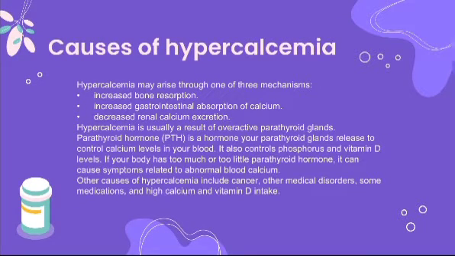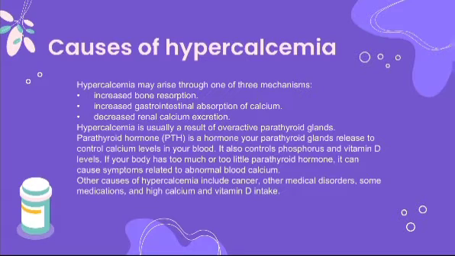So now I'm going to talk about the causes of hypercalcemia, but before that, let me discuss the ways by which the body maintains the calcium level around the normal range, which we said is from 8.5 to 10.5 milligrams per deciliter, and that's mainly through three different ways. Number one is bone resorption, which is the mobilization of calcium from the bone into the blood. Number two is the gastrointestinal absorption of calcium, so the calcium that we consume in our diet. And number three is the renal excretion of calcium.